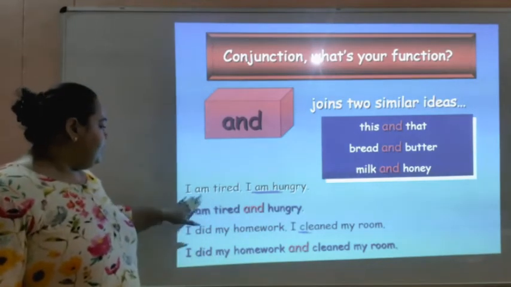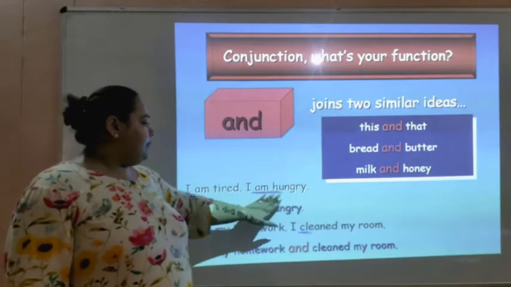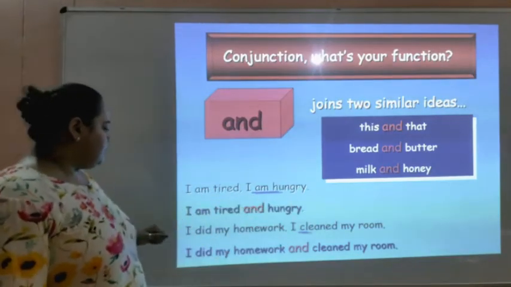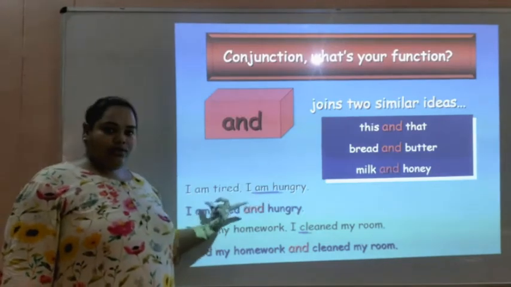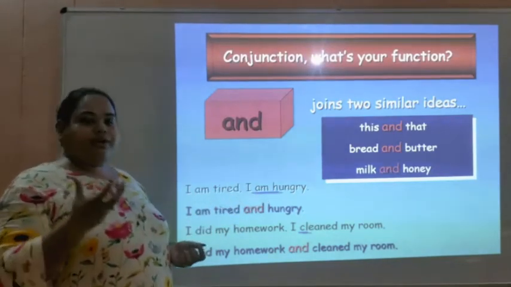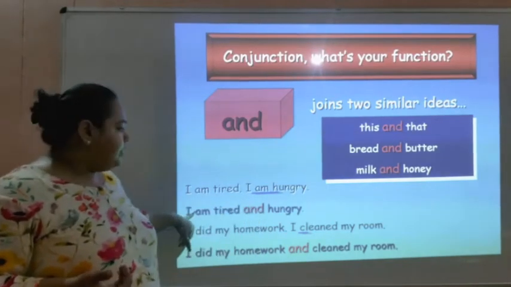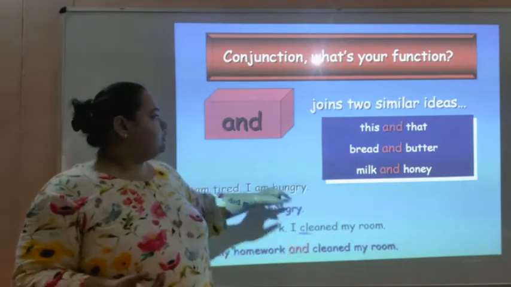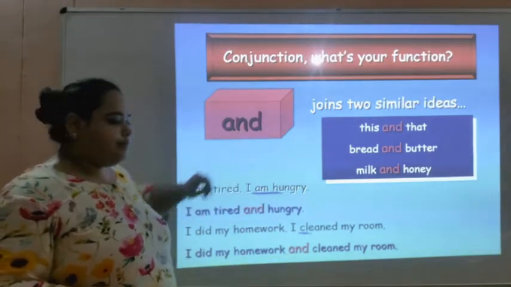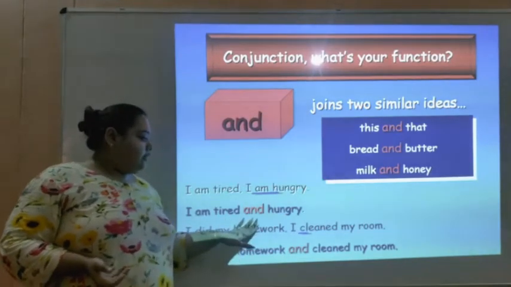Let's see some examples. I am tired. I am hungry. We are using am twice over here. Let's join the two sentences. The first sentence stopped over here with a full stop, and there is another sentence. Let's join them using the conjunction and. I am tired and hungry.